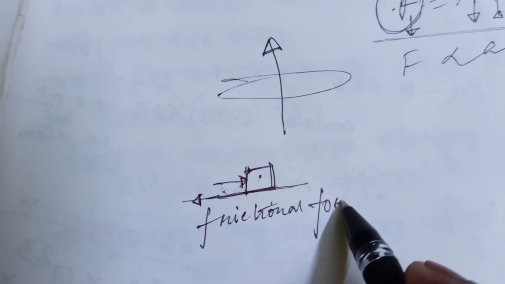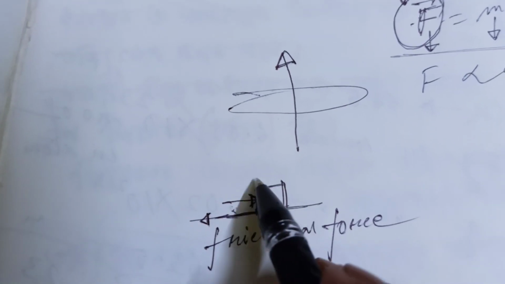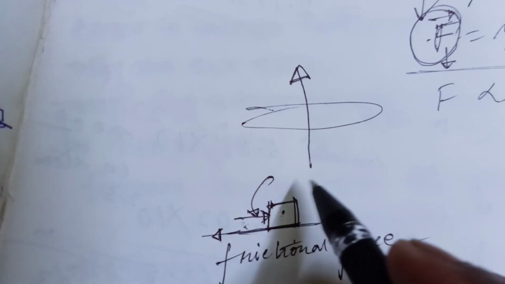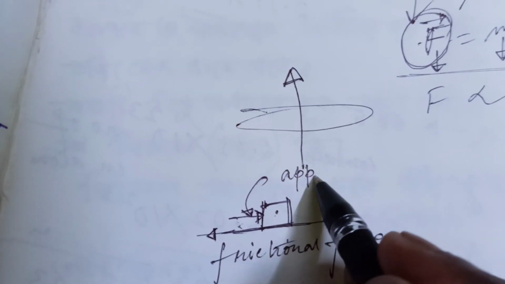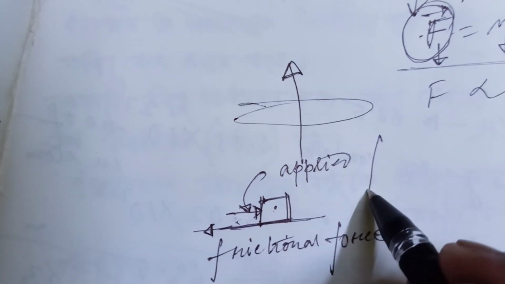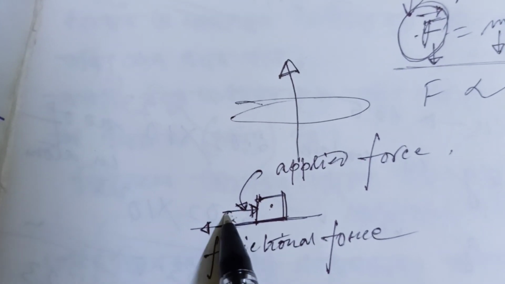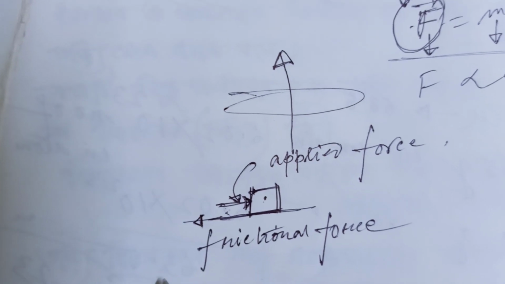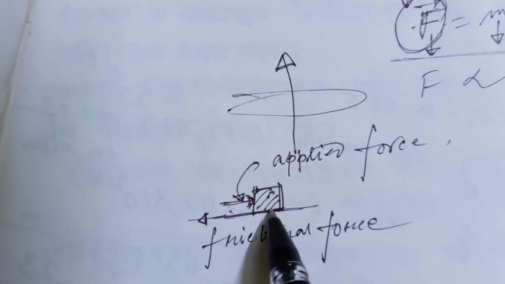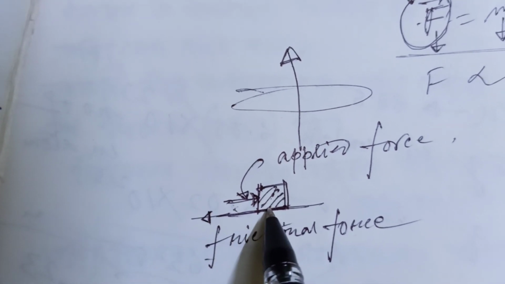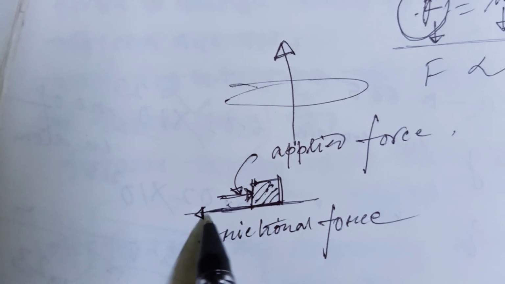Frictional force, and this is applied force. So when we apply a particular force on that particular body, then frictional force comes into play along the tangent.